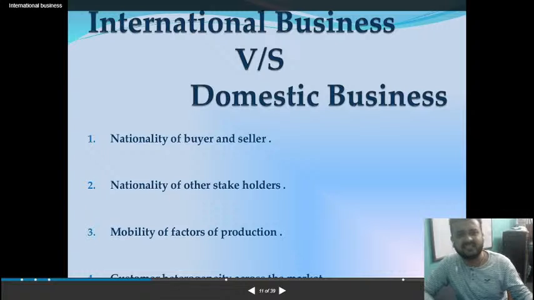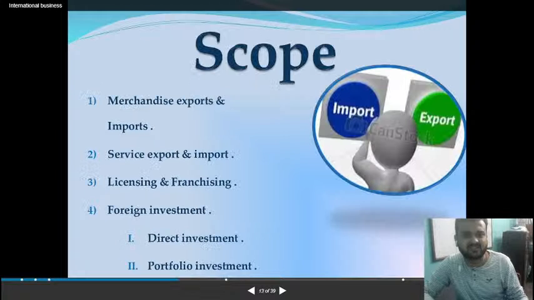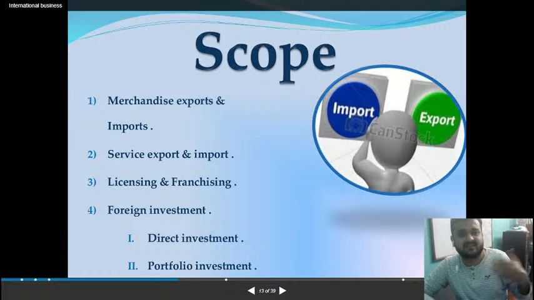So this difference we have seen, like international business and domestic business, we don't have to see much. Clear. And what is the scope for international business? If we are going for international business, like import or export, what will happen? There are many ways. Licensing, franchising, all these are just for your general knowledge, or for your knowledge in future, it might help you. But for exams, all these topics are not coming, so you don't have to study much.